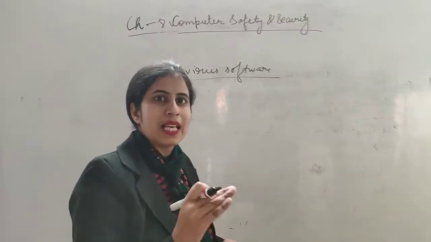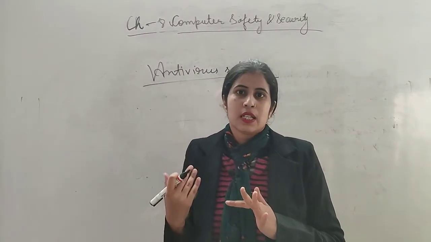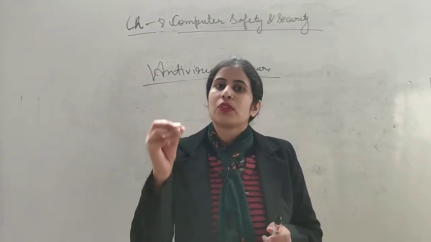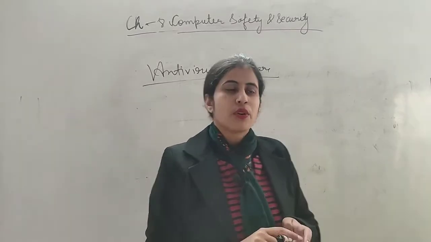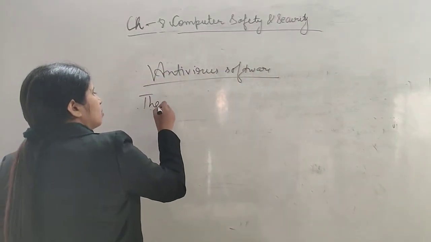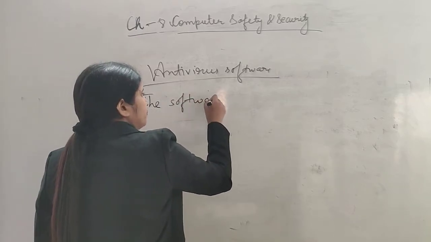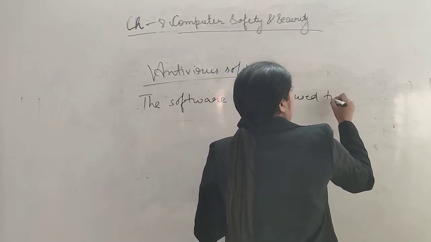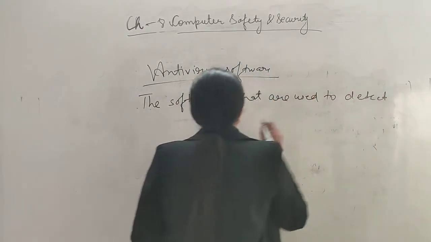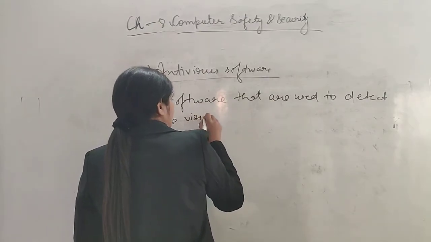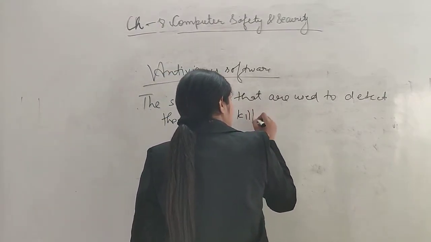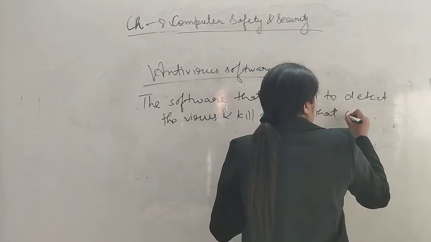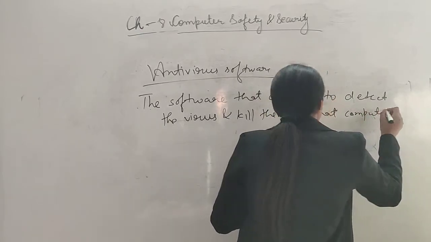Anti means they are the opposite one. They were infecting the files, and antivirus are the software that are going to detect the virus and they will kill it. Okay, so antivirus software, the software that are used to detect the virus and kill them, so that the computer can be cleaned.